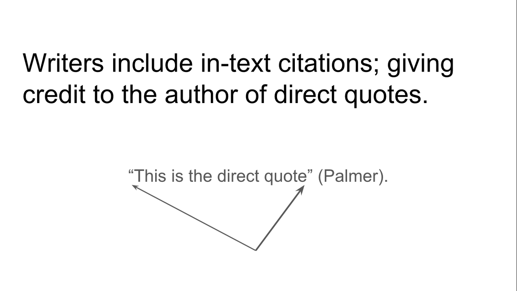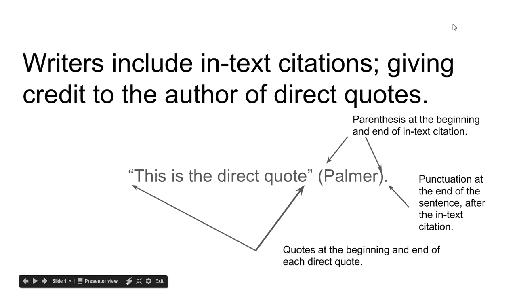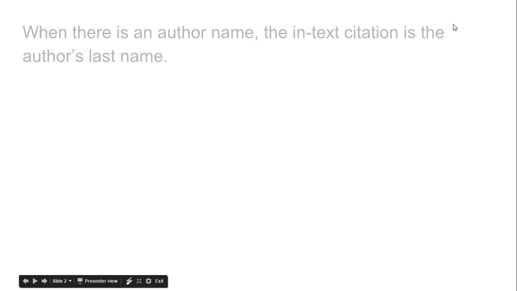You have your quotation marks on either end at the beginning and end of each direct quote. You have your parentheses at the beginning and end of the in-text citation, and the punctuation at the end of the sentence after the in-text citation. So here's a few different examples.